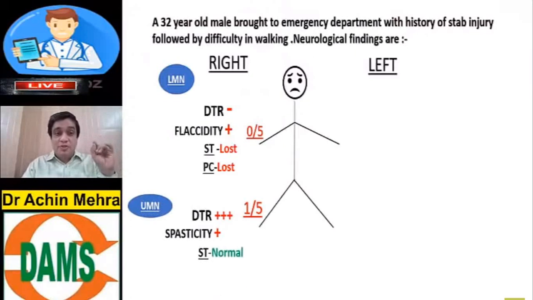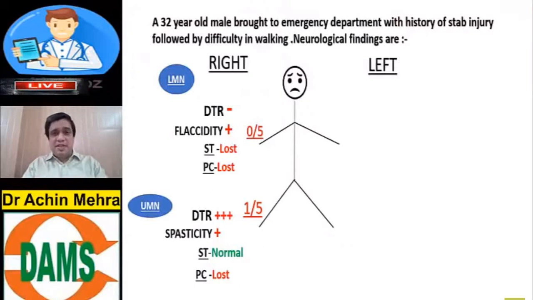But in the right lower limb, don't forget, the spinothalamic tract is normal. That means pain, touch and temperature are intact. But vibration and joint position sense, the posterior column, is lost in the right lower limb of the patient.